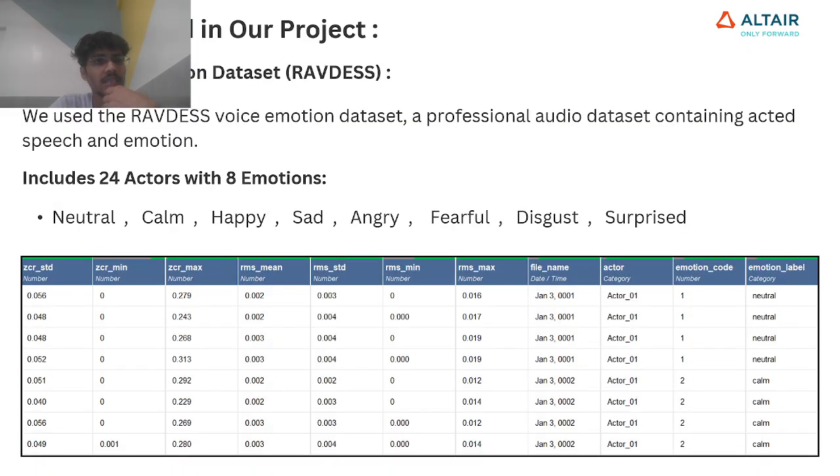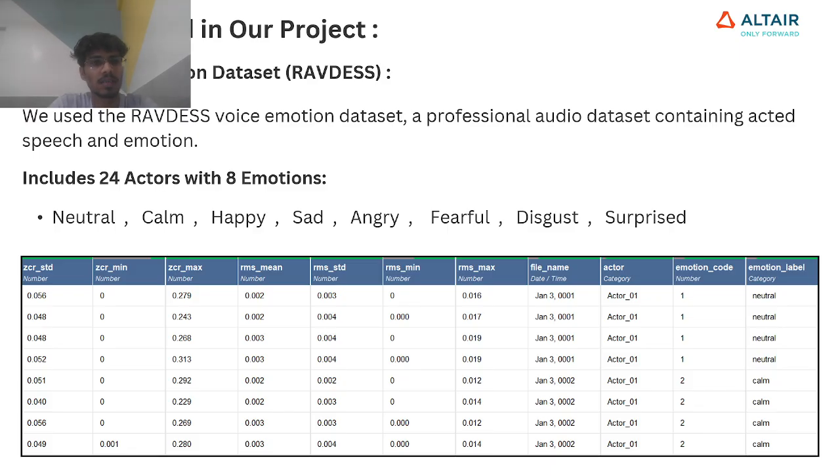Another data set is emotion recognition data that I have taken from RAVDESS, the voice emotion data set. It's a professional audio data set containing acted speech and emotion. This data set is a collection of 24 actors, and we collected the data of their voices.